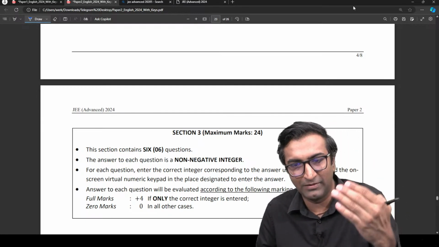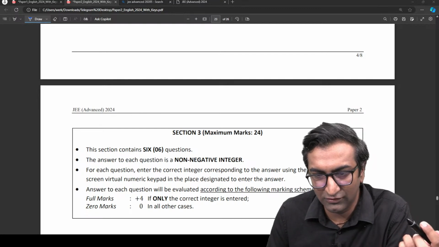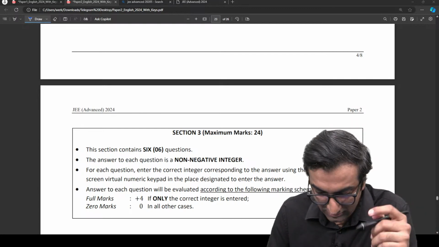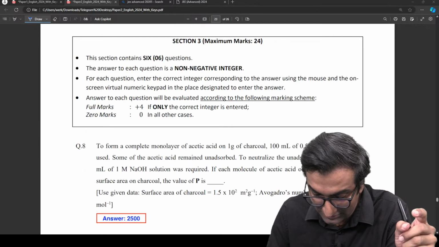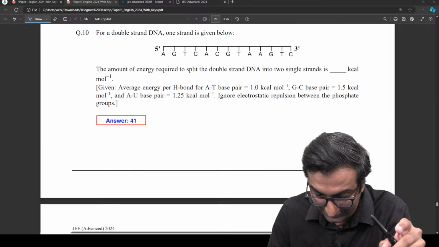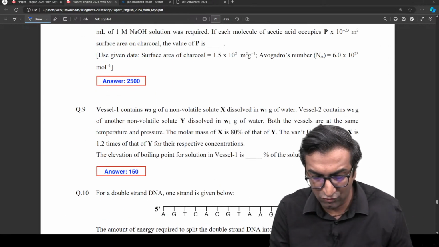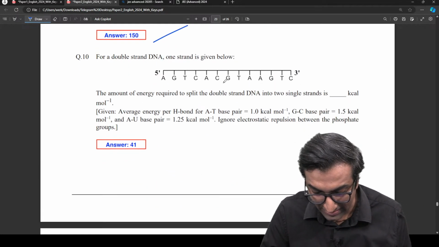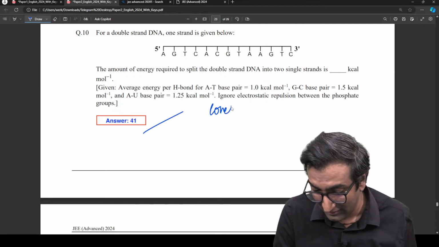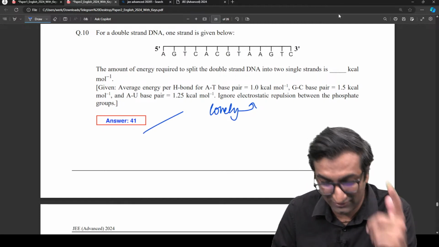After I made the paper, I asked, hey, what do you think? How was the solution? Did it make sense? She mentioned, for this next question, by the way, the integer answers, the non-negative integer ones, were all figured out. There were no controversies. 2500, 150, and 41. I love this question. This is a lovely question.